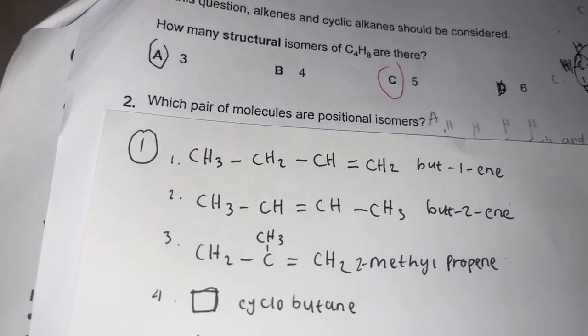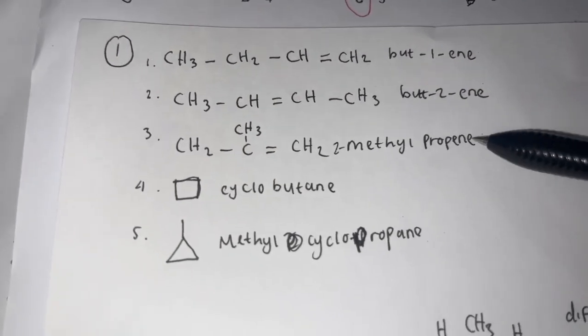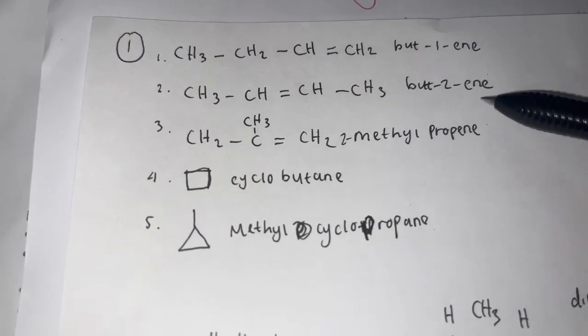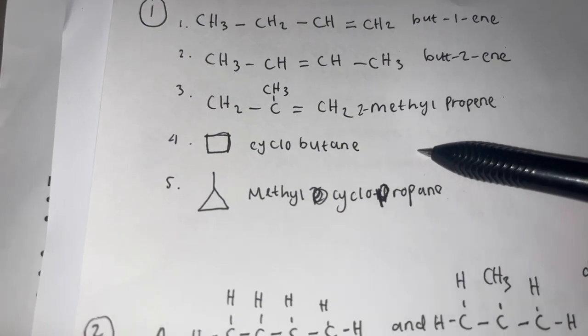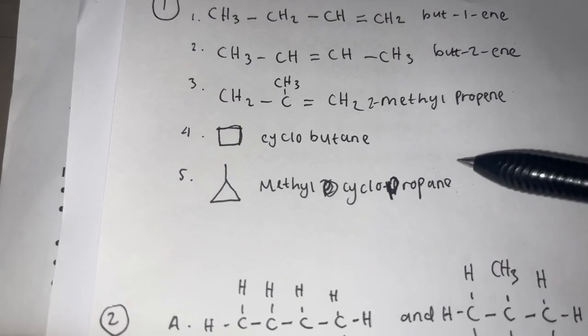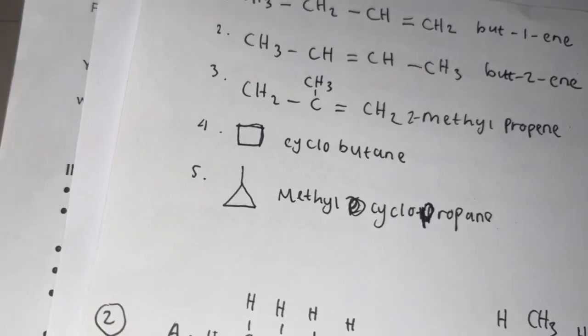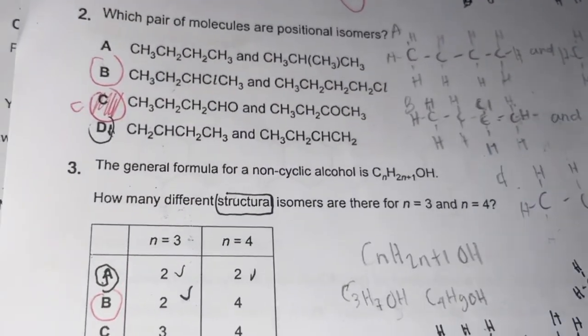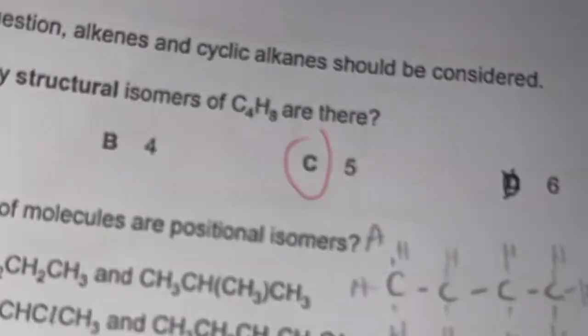First, the alkene isomers are but-1-ene, but-2-ene, and 2-methylpropene. This gives 3 structures. Next, consider cyclic alkanes: cyclobutane and methylcyclopropane. This gives 2 more structures. Therefore, the total number of structural isomers is 5. So the correct answer is C.